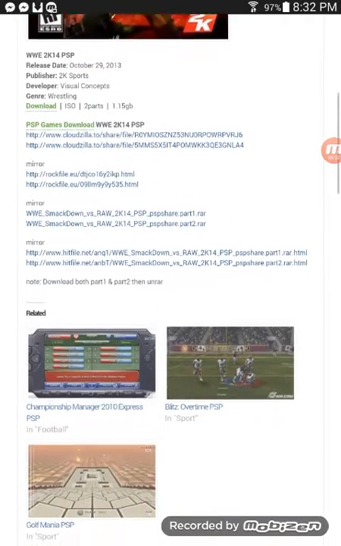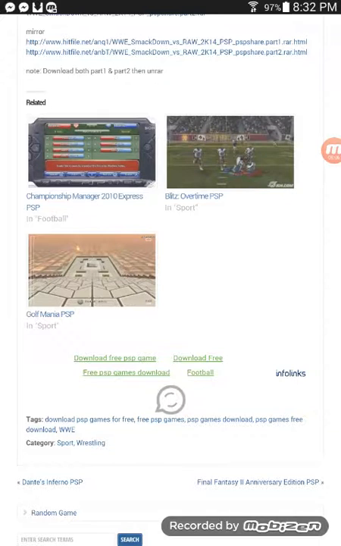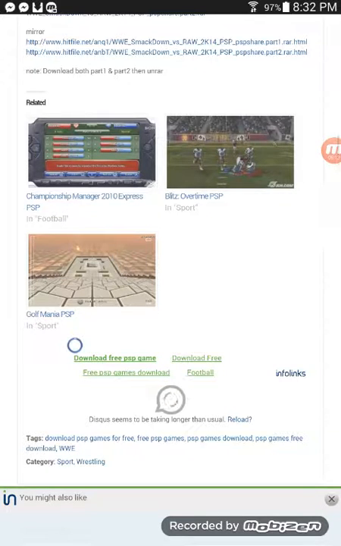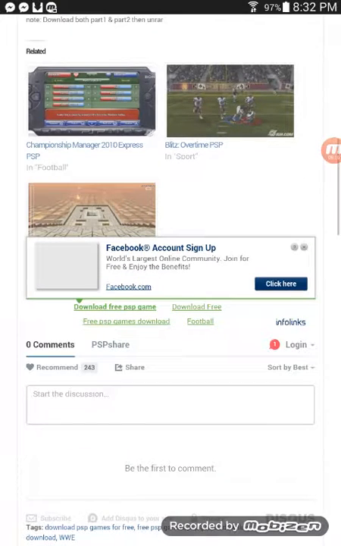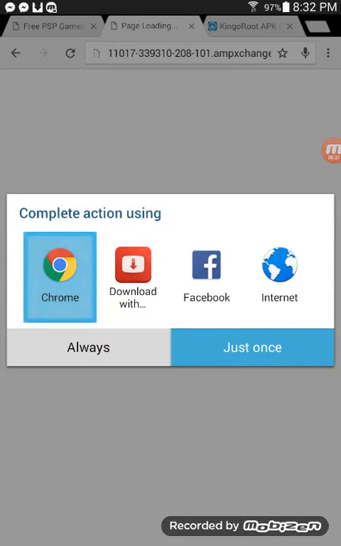Read, keep on reading, and download it for free. PSP game, and kindly click here and go.